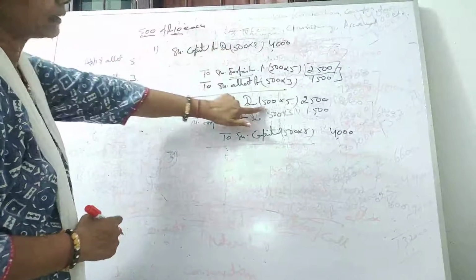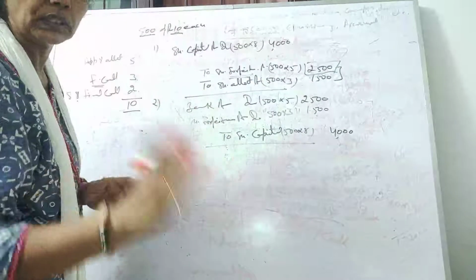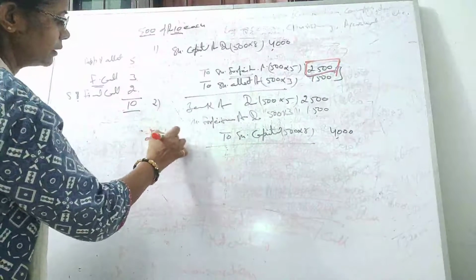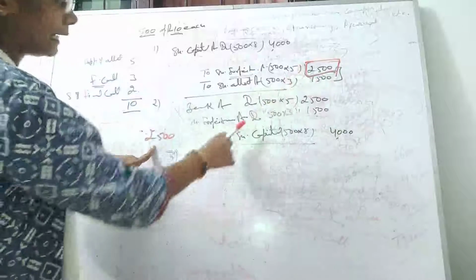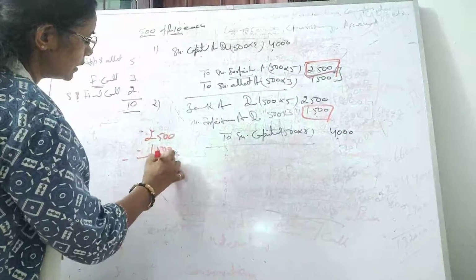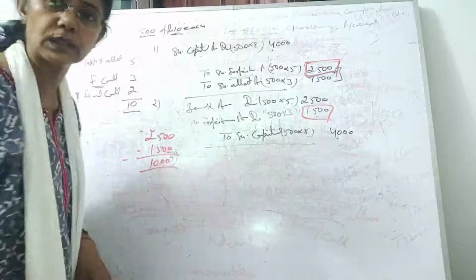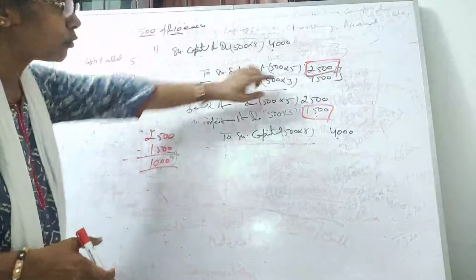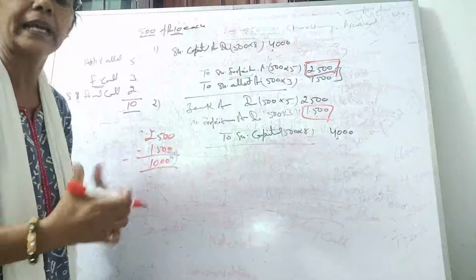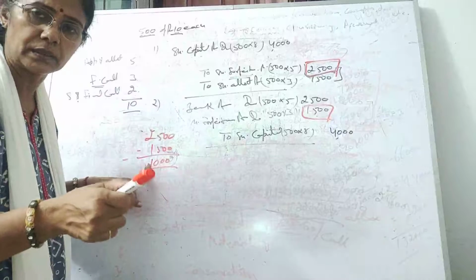500 shares were forfeited and all 500 shares we have reissued, right? No balance is left. On these 500 shares, the forfeited balance was 2500, and out of this 2500, I have used 1500. I will reduce it. So what remains with you now? That is 1000. Is this your gain or loss? Of course this is our gain. I have forfeited 2500, 1500 I gave as discount at the time of reissue, so still I have 1000 rupees extra. So this extra money is my capital gain, students.